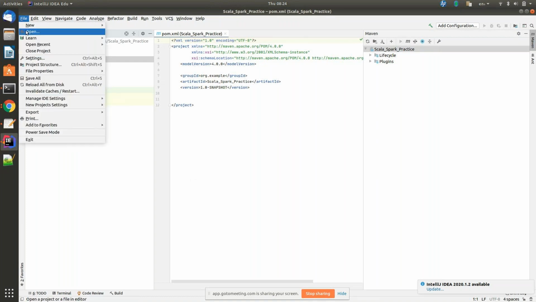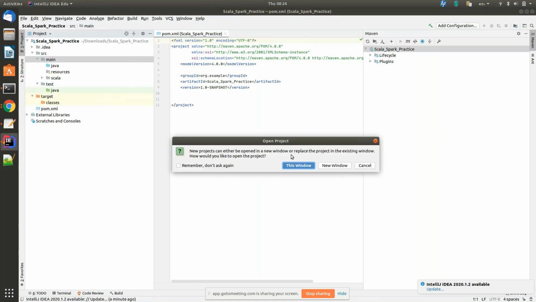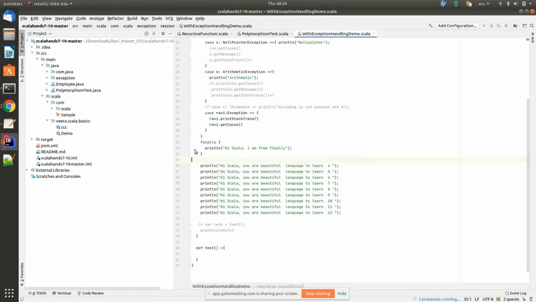Choose which is your project. This is the one repository that I had, that is for Scala. And Spark also you have written here only. Check another project if you have written.